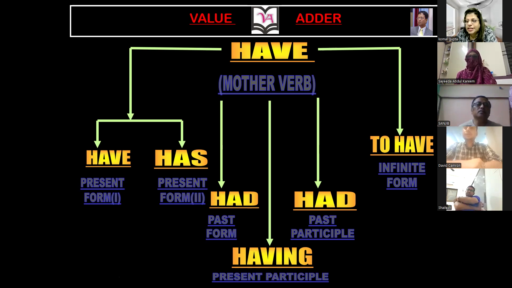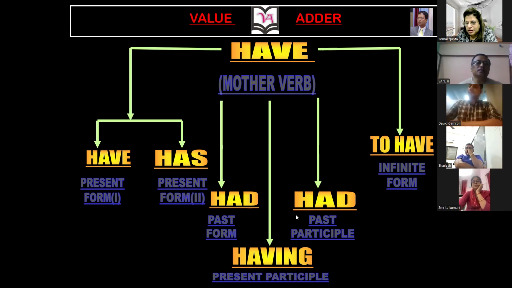Sanjeev, in this sentence, you have to use have as a helping verb. Ma'am, is it right? Yes. I have to succeed in my life. Yes, very good.